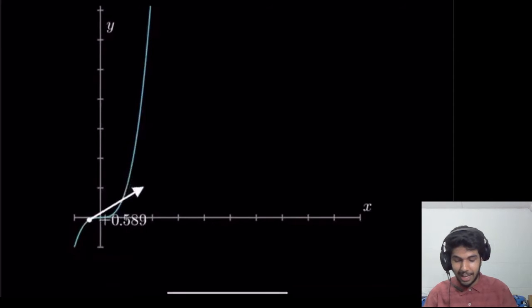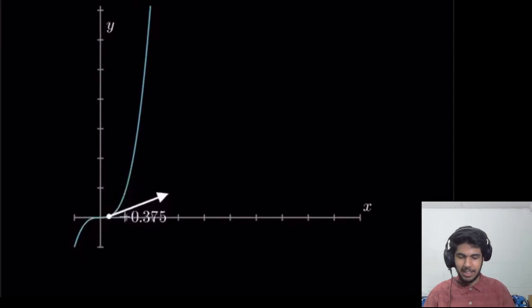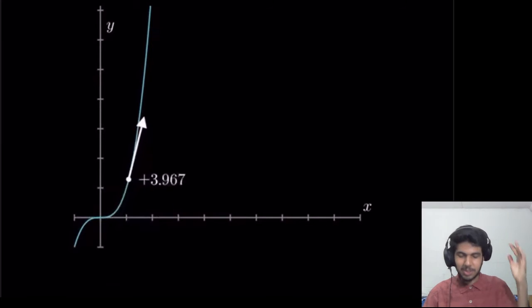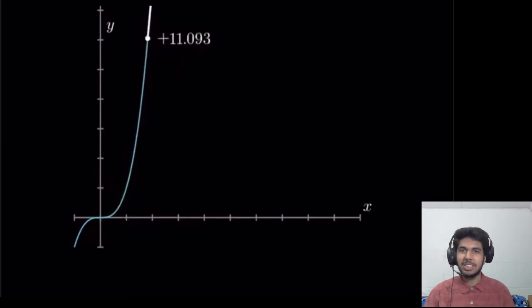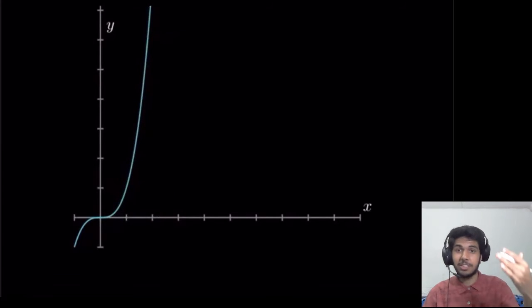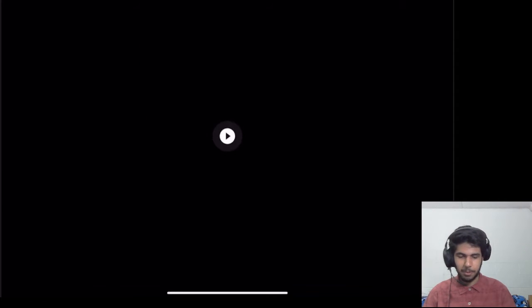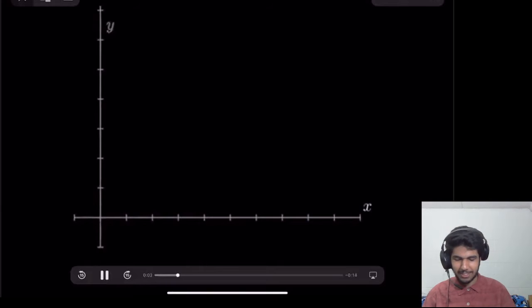So at 0 right now, the slope is 0. Now as we get to 1, now it's 3, right? So we saw what happened, and as we get to larger values of x, the slope increases at a faster rate. And we'll play it one more time, right? I'll try to pause it.